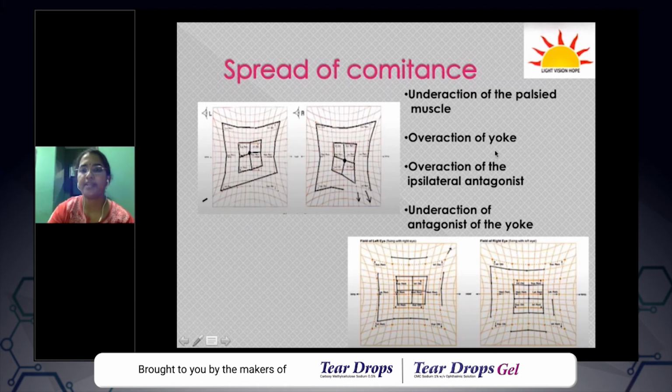And then, according to Sherrington's law of reciprocal innervation, there is overaction of the ipsilateral antagonist, which means in a case of right lateral rectus palsy, the ipsilateral antagonist is right medial rectus. So there is overaction of the ipsilateral antagonist. And then the fourth step is underaction of the antagonist of the yoke, which, as the yoke muscle here is left medial rectus, is left lateral rectus.